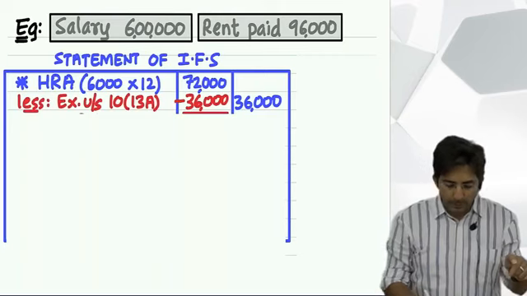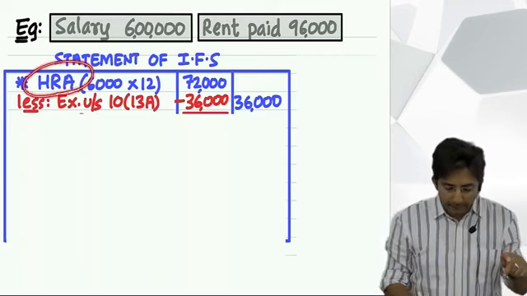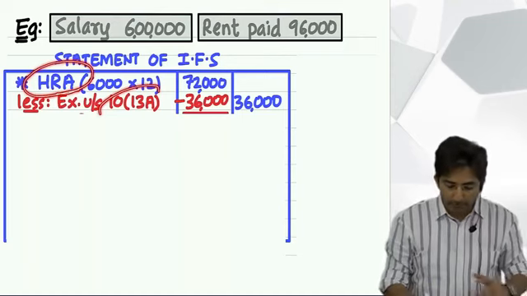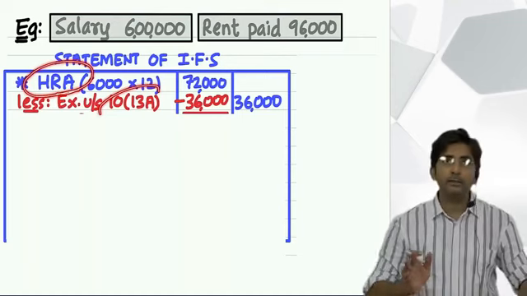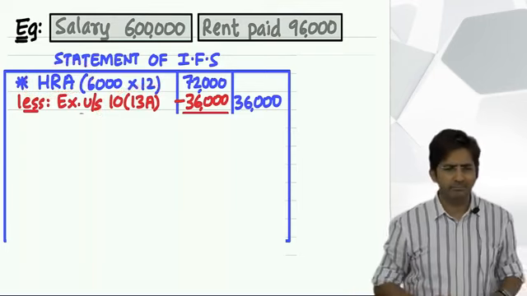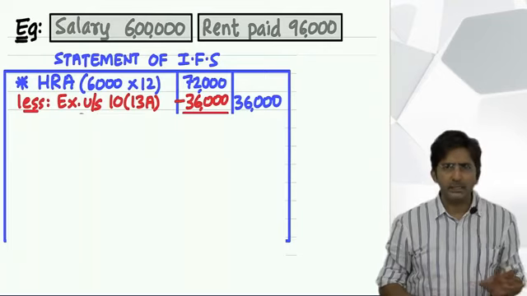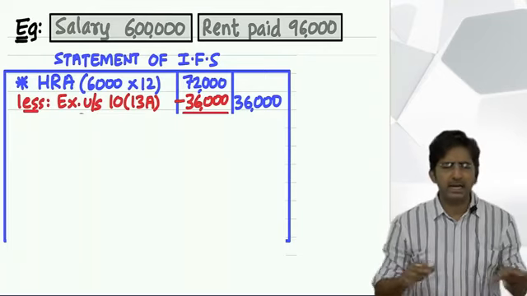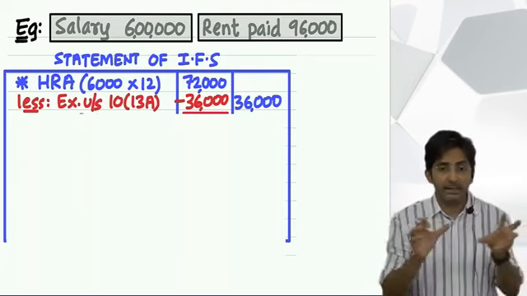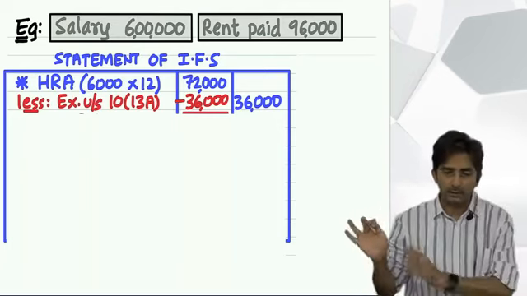You know how to remember? HRA 13A. A, the sound of A. See, HRA is a very famous short form. People never say house rent allowance. It is commonly called HRA. So HRA 10(13A), HRA 10(13A). So relate with that A, and all other allowances 10(14).